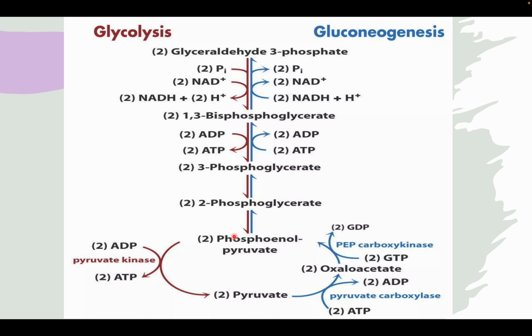And then if you remember, I have already talked to you in my last video of glycolysis, where you can see how these changes occur, like where a phosphate group is added, where phosphorylation happens, and where there is isomerization.